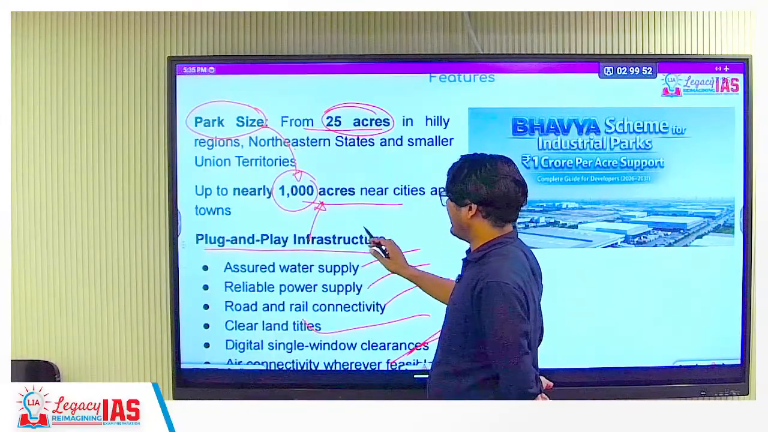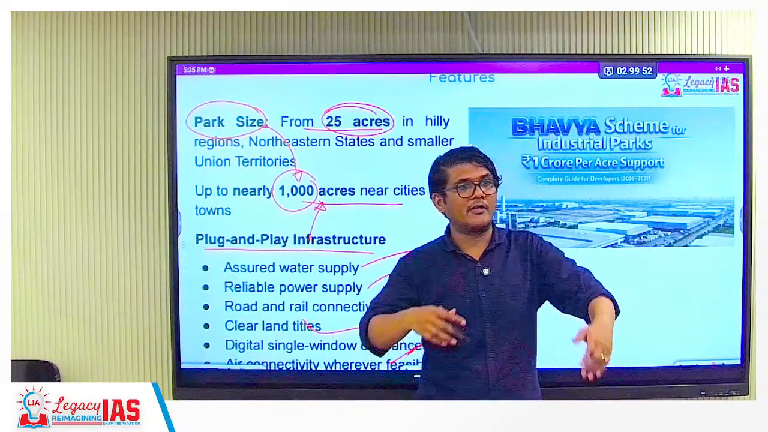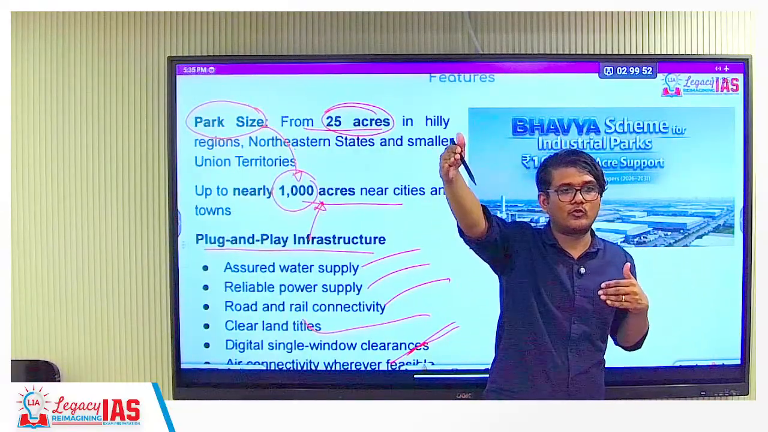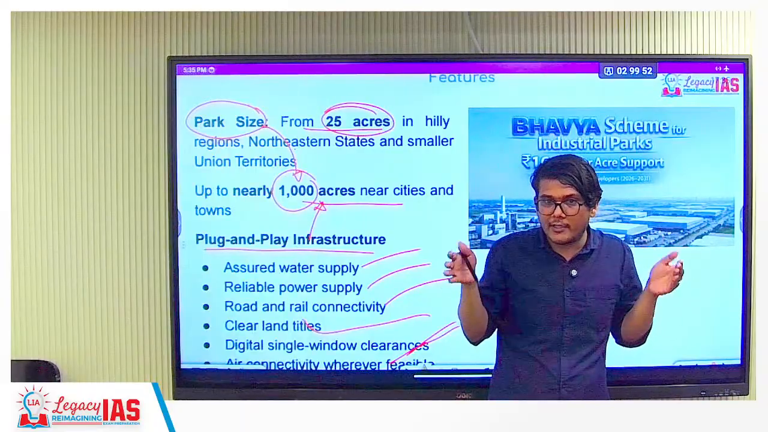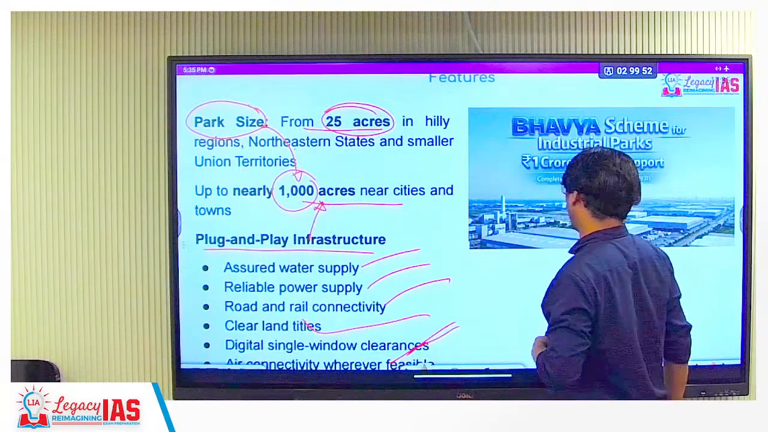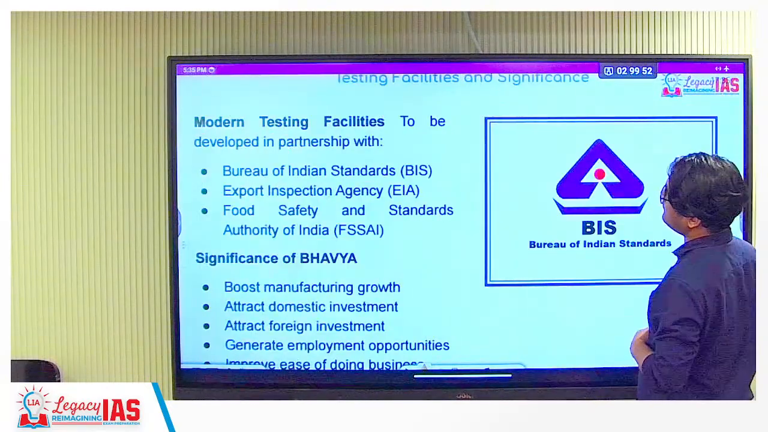So remember, the industrial park is not limited to the functioning within the building, but also outside it the infrastructure should be there. It cannot happen that you have created an industry and there is no road. So that is also provided over here.